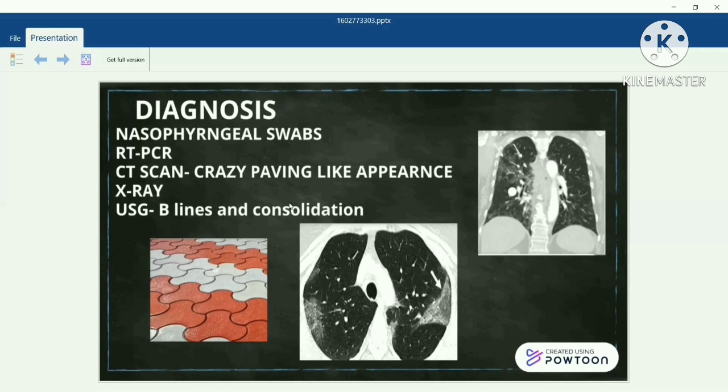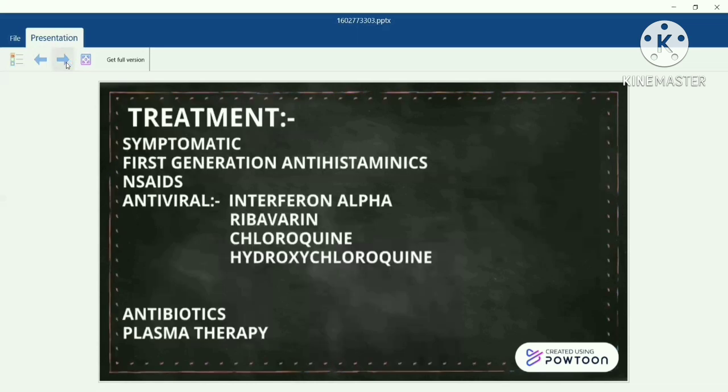But this radio opacity you can also get in bronchogenic carcinoma. So this is not the only diagnostic of this coronavirus, but yes, in the coronavirus this is seen. On ultrasonography, B-lines and consolidation can be seen. Treatment is not really required.